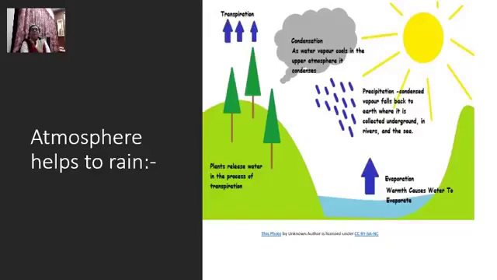Then what happens? It again falls back in the form of rain on the earth. This way, atmosphere helps us to get rain. Followed? Through the plant also we get rain. Understood? Plants are also necessary for getting rain. This way we get rain.